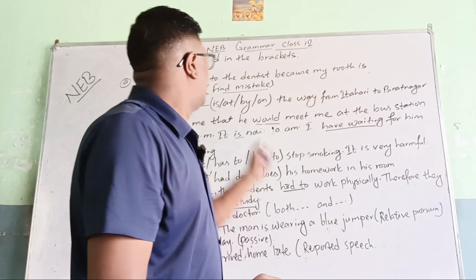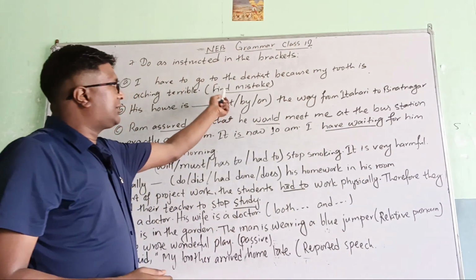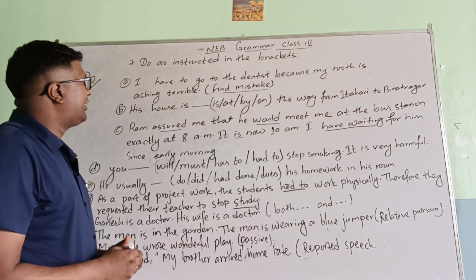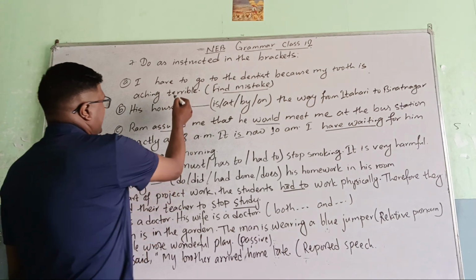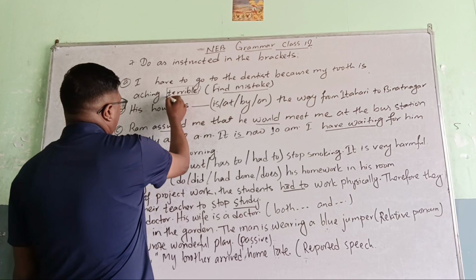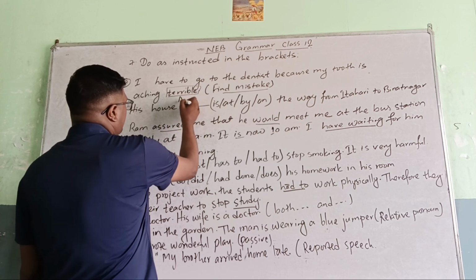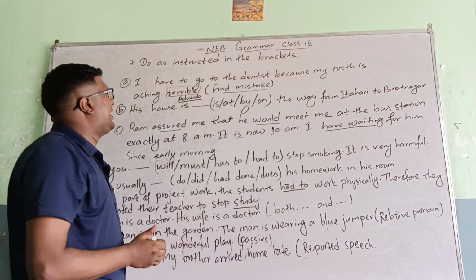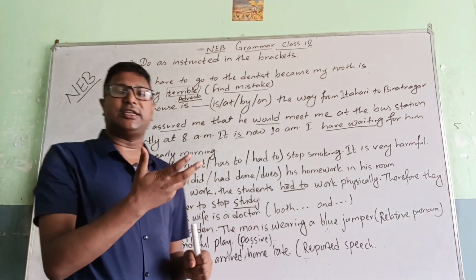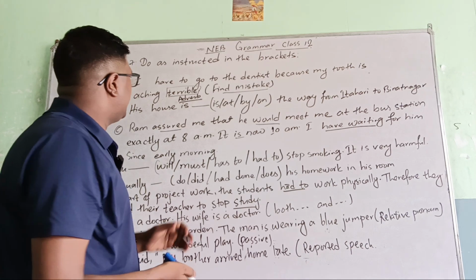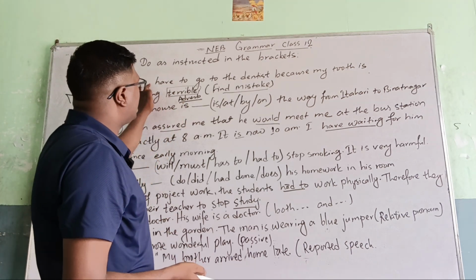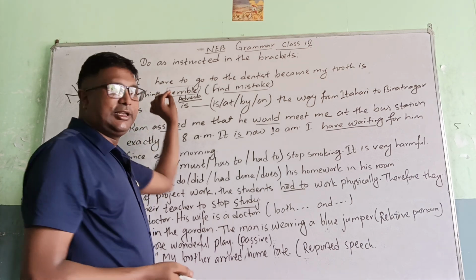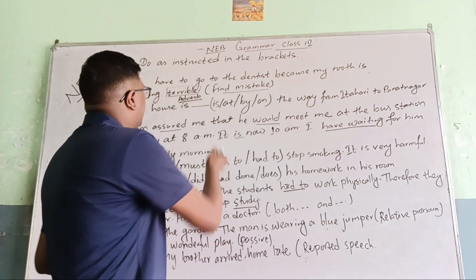There are two ways of finding the answer. Here, terrible is an adjective, but there should be an adverb. So: I have to go to the dentist because my tooth is aching terribly. B-L-Y, the Y should be there.